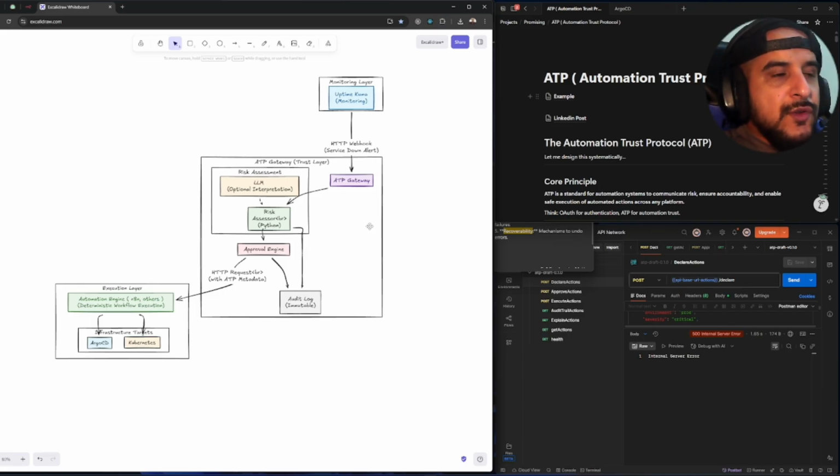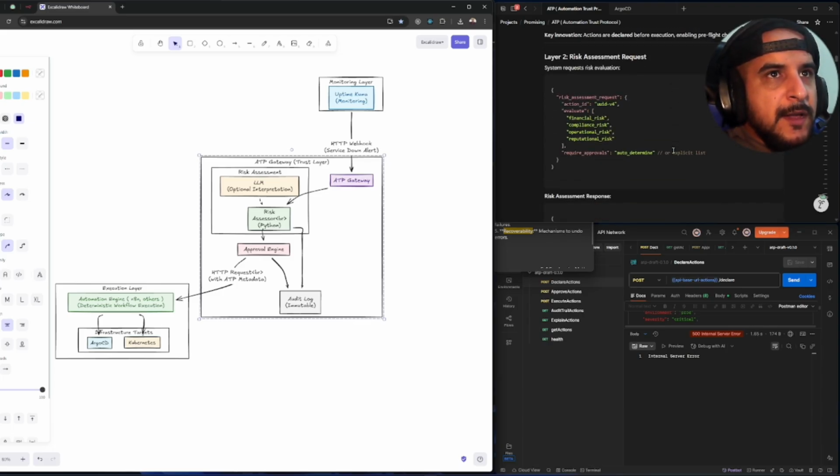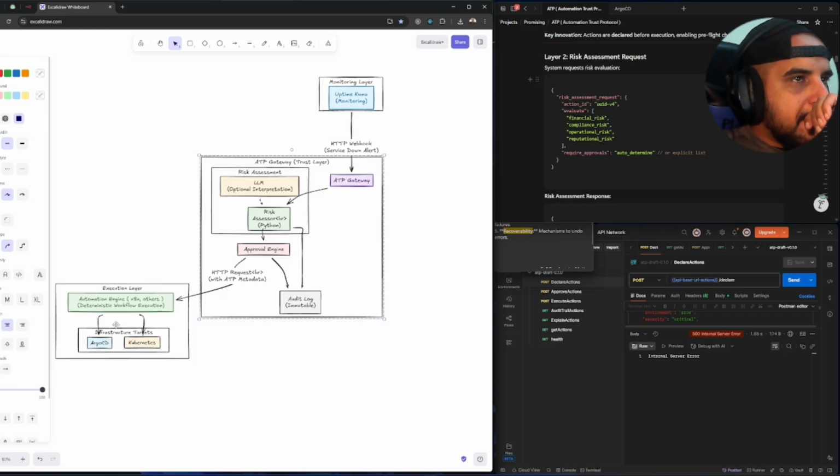Mostly. There is a really great tool, for example for continuous delivery and continuous deployment, like Argo CD. The issue with the normal Argo CD is that it is going to roll back to the previous version. So if you want a custom rollback, you need to use Argo Rollbacks, right? And that's the whole case of why we're using LLM here in the risk assessment, because risk assessment is a very important layer in ATP as a protocol, as a draft specification for a protocol. After that, we're going to go to the approval engine, and the approval engine is going to do an HTTP request with HTTP metadata to the execution layer, right?